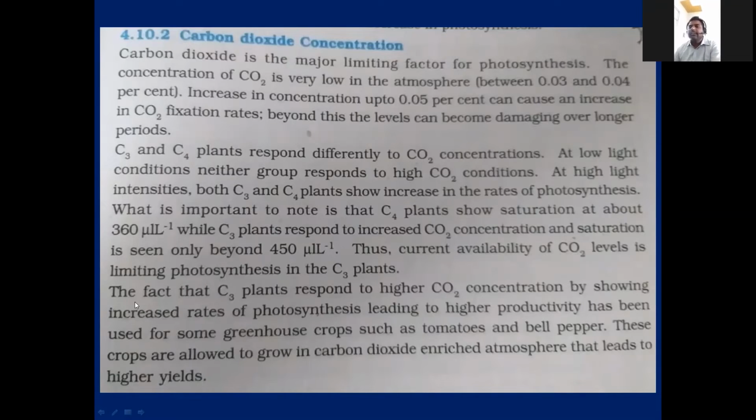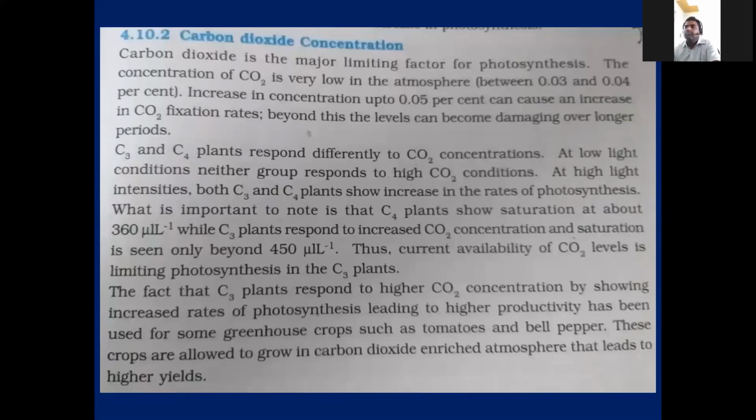The fact that C3 plants respond to higher concentration by showing an increased rate of photosynthesis, leading to higher productivity, has been used for some greenhouse crops. Suppose some C3 plants are there, tomatoes and bell pepper. How can these plants be grown in high CO2 concentration? We can grow them in a greenhouse. Greenhouse crops means plants growing in a place covered with polythene or some net-like structures.